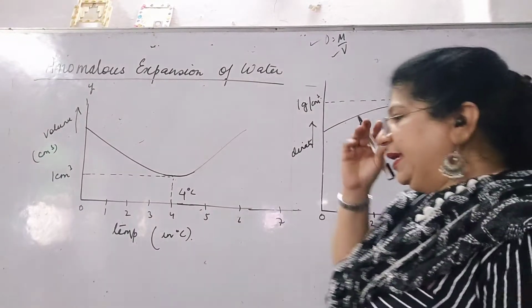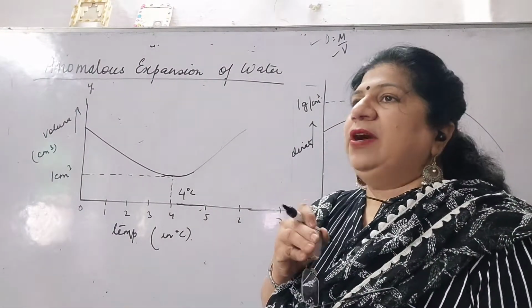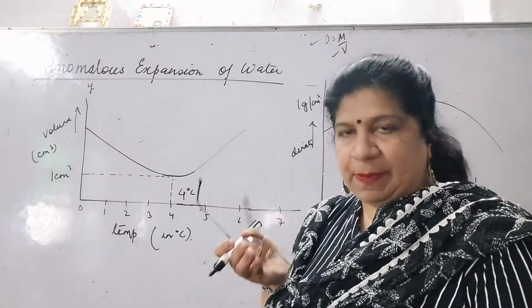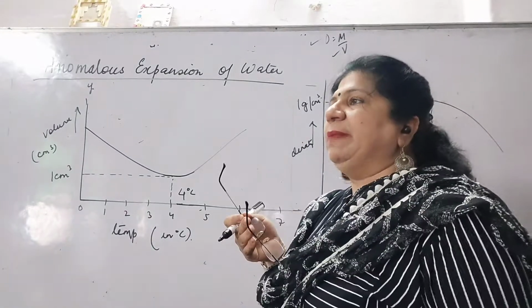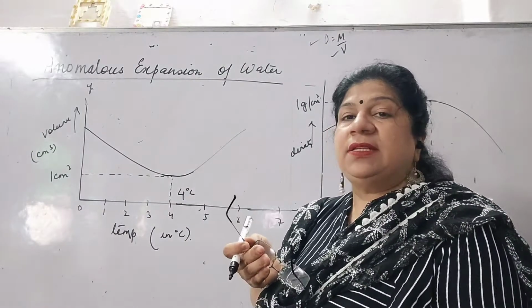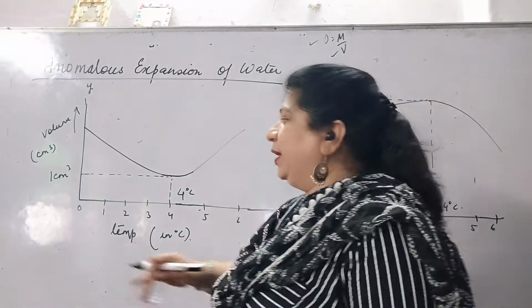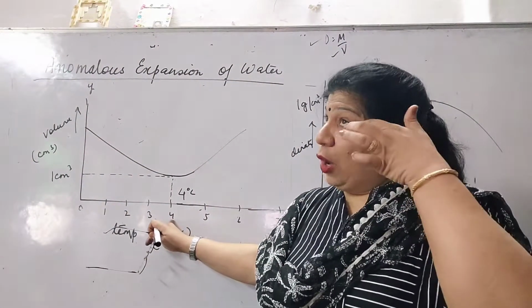So particularly here, what I want to tell you is that whenever heat is given to a body, the body expands. The body expands here. Okay, expansion means matlab the density is decreasing and the volume is increasing. But in the case of water, particularly from 0 to 4 degrees centigrade, just the opposite is happening.